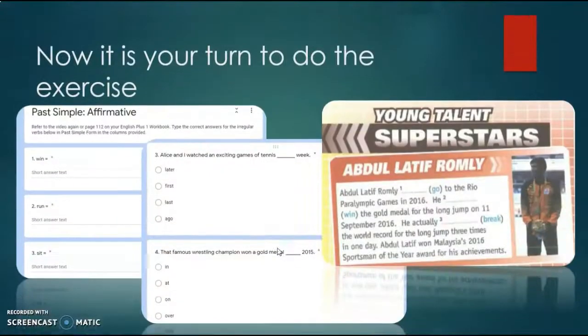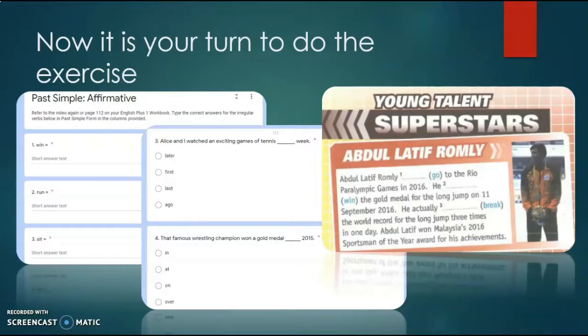Okay, so now it is your turn to do the exercise. For today's lesson, I have prepared two Google Form exercises for you to complete. For those who are interested, you can do so by scrolling to the description section below and simply clicking on the link. But for my students, I already posted the exercises on our WhatsApp group, so make sure to complete it.